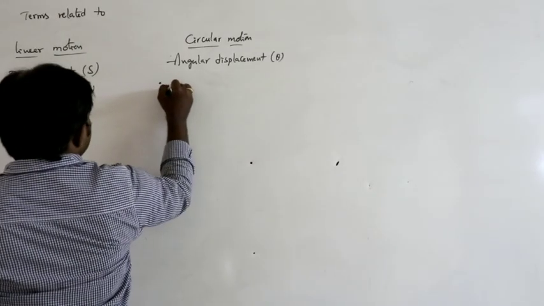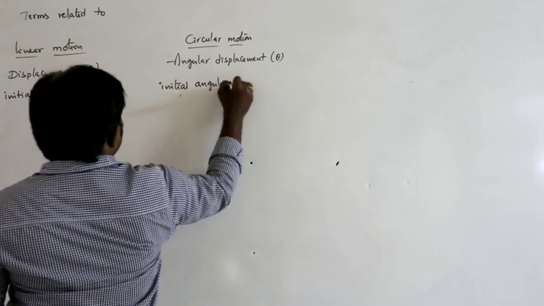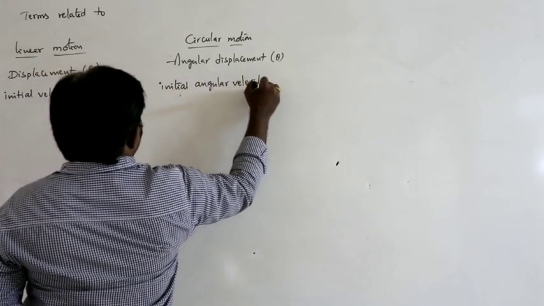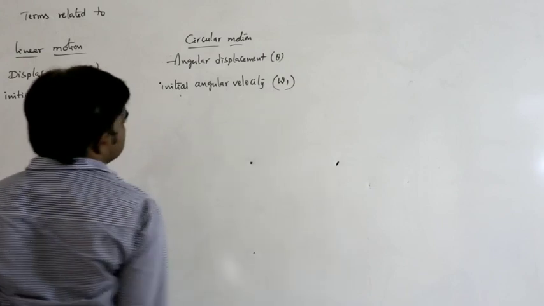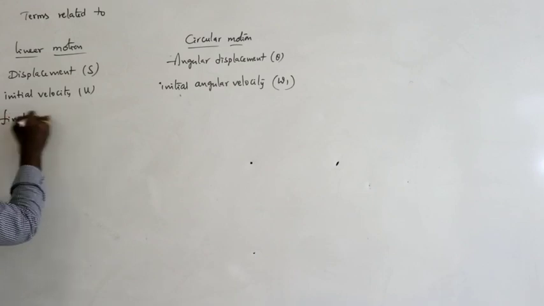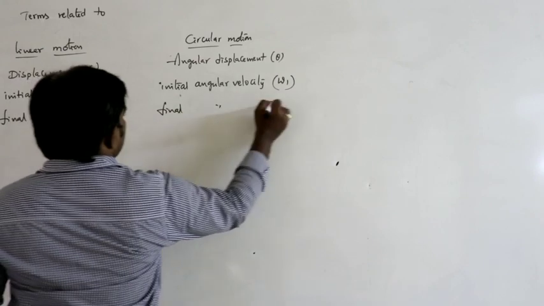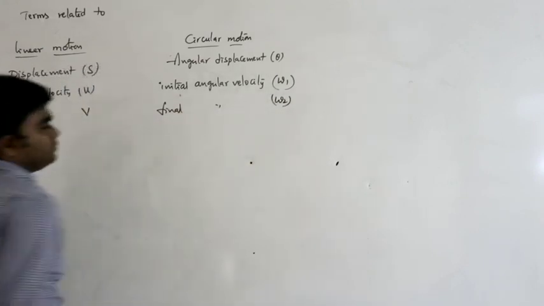Here, initial angular velocity, let us say it is omega 1. Angular velocity is generally omega, so let us say initial angular velocity. Here it is final velocity, let us say V. It's a final angular velocity, let us say omega 2.